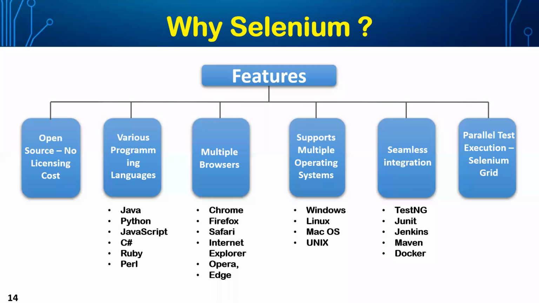A single test case can be run simultaneously on different platforms, on different systems. So this is one of the unique features, and the most sought after feature in real time. We will learn more about this in the coming sessions.